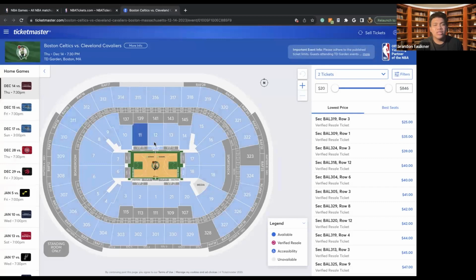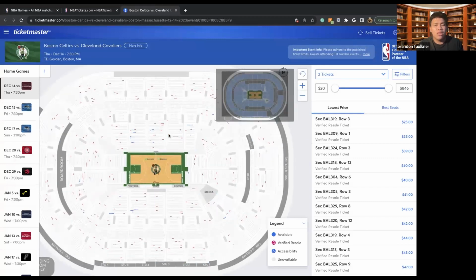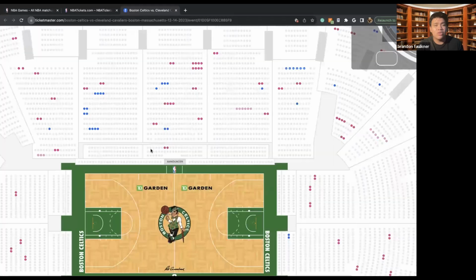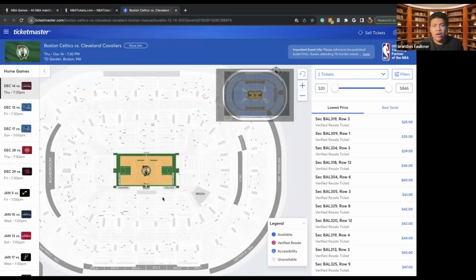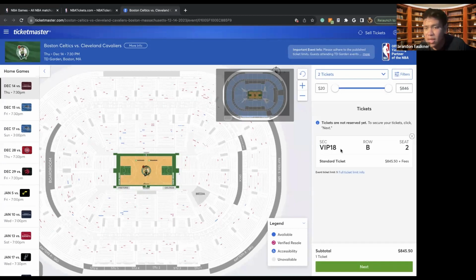You'd get a link straight to Ticketmaster where you can go through, find the section that you want, and you can also zoom in. I zoomed in a little bit too far. You can zoom in here and get whatever tickets you see fit. So let's say I wanted to use VIP seats, if I can even select them. I wanted VIP, section VIP 18, row B, seat 2, and this would cost me around $845.